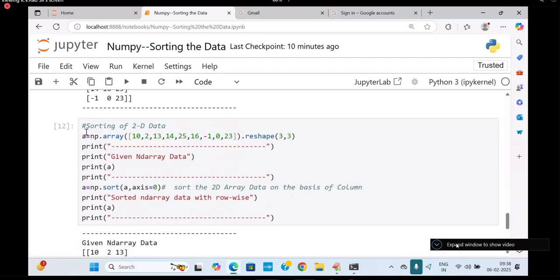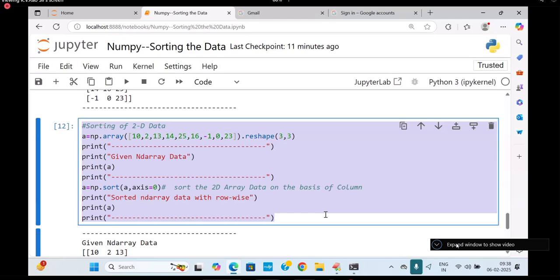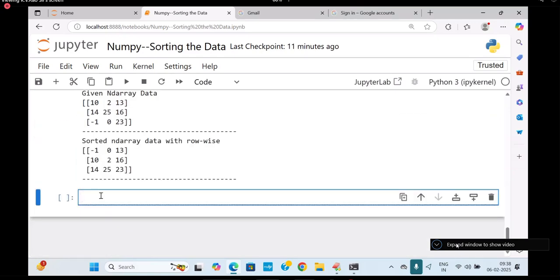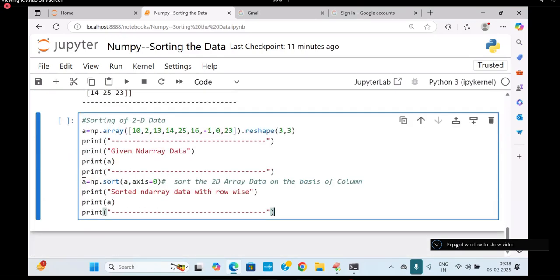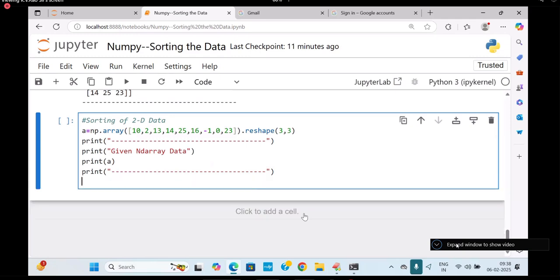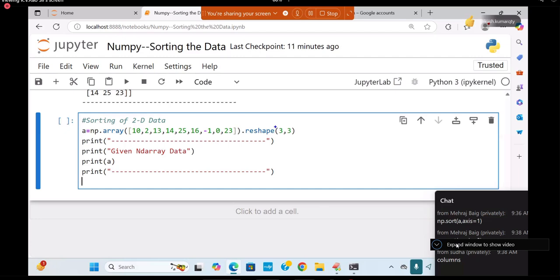But somebody is asking like this. What they are asking? Sort the complete matrix in order only. I mean, if I take it, what is this now? Minus 1, 0, 2. Next 10, 13, 14, 16, 23, 25.